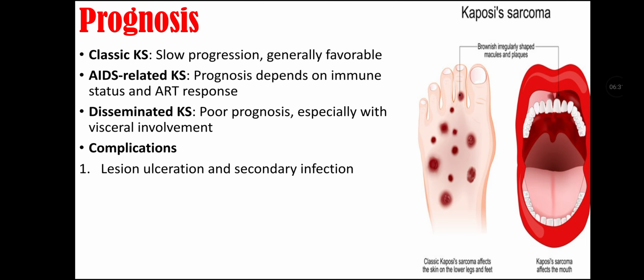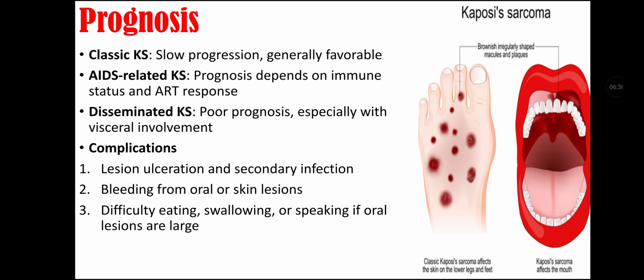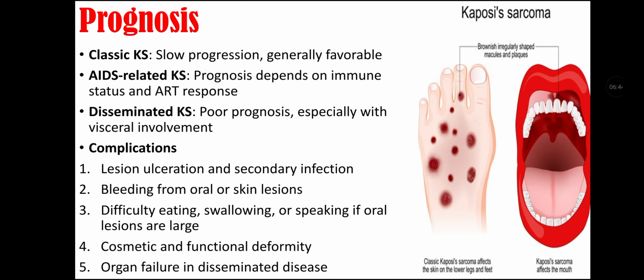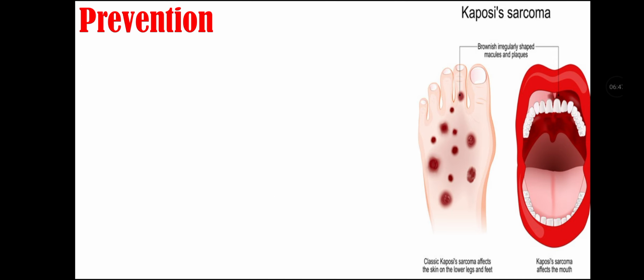Complications in Kaposi sarcoma. Lesion ulceration and secondary infection may happen. There may be bleeding from oral or skin lesions. There is difficulty eating, swallowing, or speaking if oral lesions are large. And there are cosmetic and functional deformity and organ failure in disseminated disease.